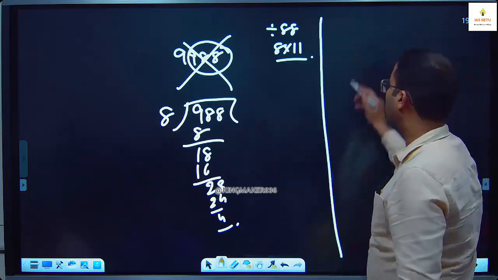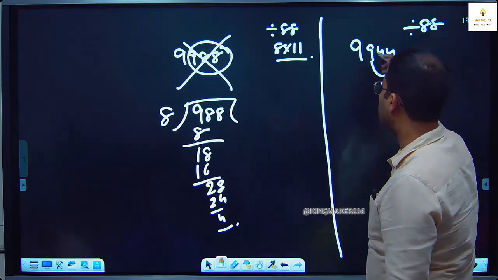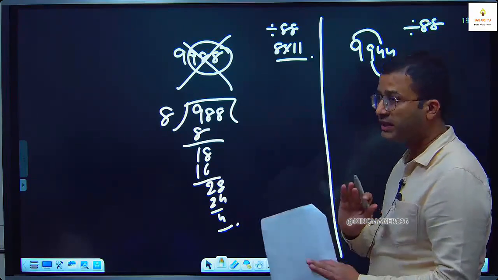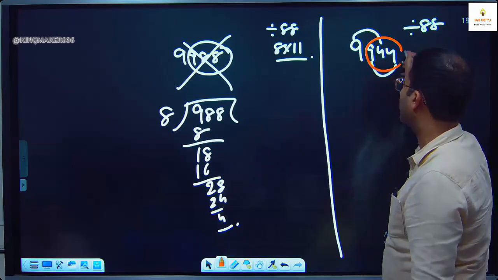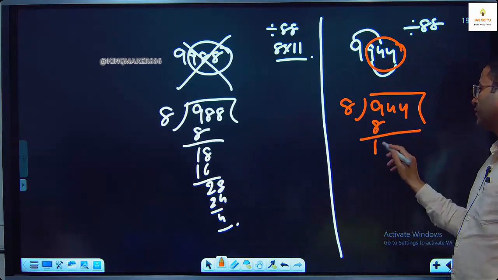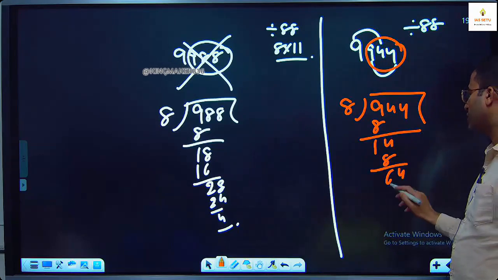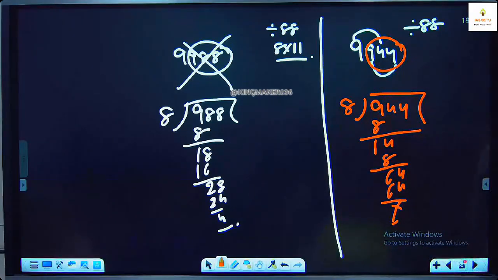9944. We will check if this given number is divisible by 88, 8 and 11. 9 plus 4, 13, 9 plus 4, 13. Yes, it is divisible by 11. Only the thing you have to check is if it is divisible by 8. For divisibility of 8, you have to check the last 3 digits. So you divide it by 8, 8, 1, 4, 8, 6, 4, 64. So here 9,944 is the largest 4-digit number available out of the answer options, which is exactly divisible by 88. 8888 भी हो रहा है, but वो largest 4-digit number नहीं है.